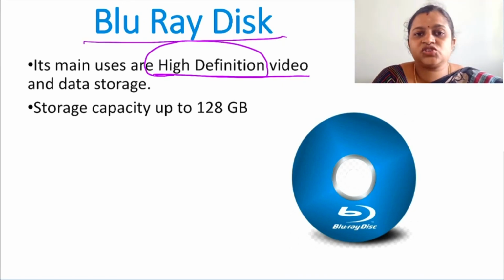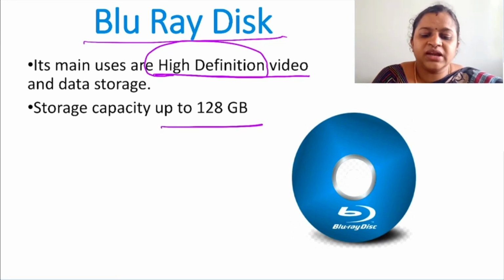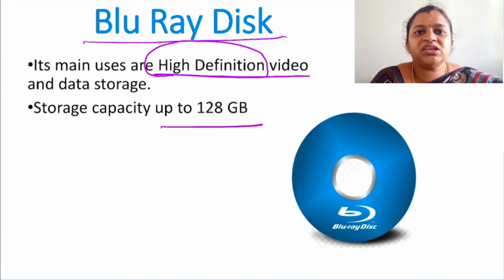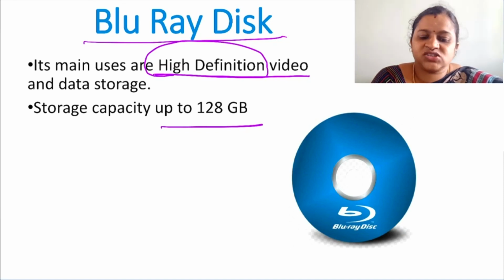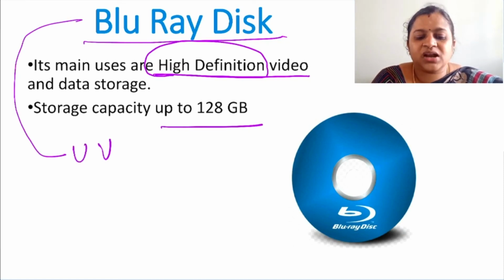The main thing is its storage capacity is very high, which is 128 gigabytes. It is little expensive than CDs and DVDs. When we compare CDs and DVDs to Blu-ray disc, in CDs and DVDs we use red laser lights for storing the data, whereas in Blu-ray disc we use blue-violet lights.